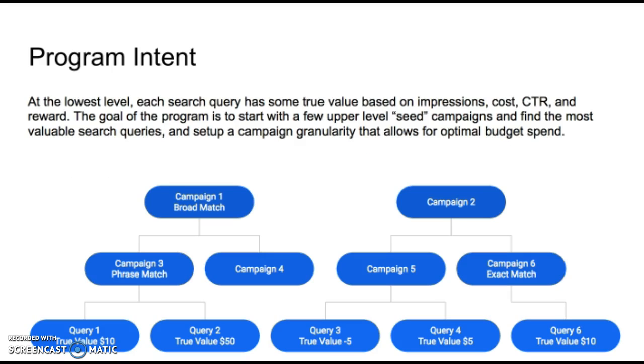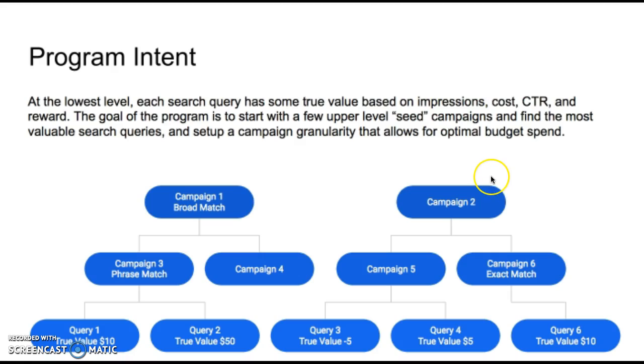So here again is a slightly deeper explanation of the program intent. Here we see the structure I have mapped out in my mind of how this program would work. You create the top campaigns, so campaign 1 and campaign 2 here, as broad set keyword matches.